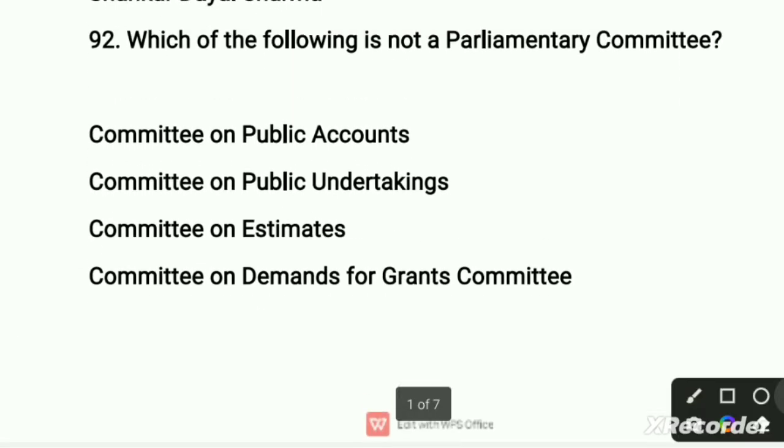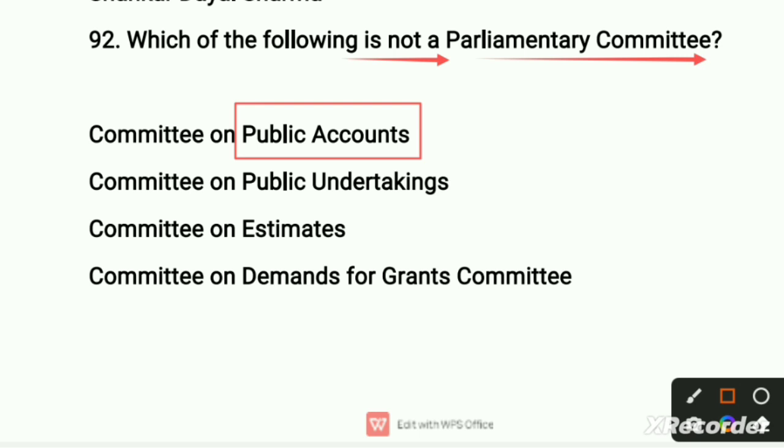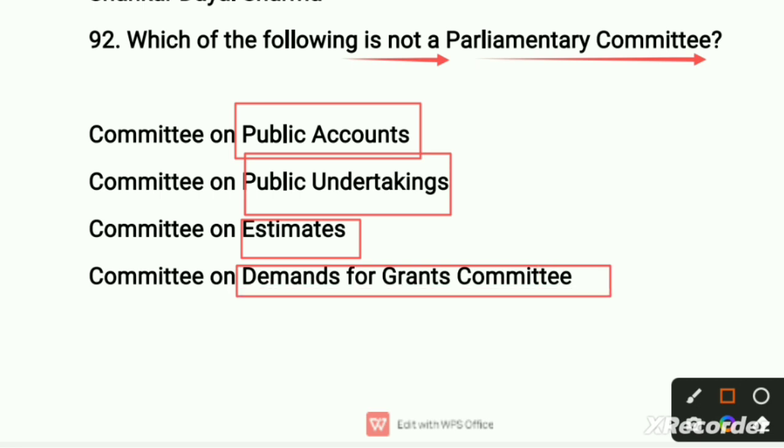This is a very easy question which comes in examinations. Which of the following is not a parliamentary committee? The first is the Committee on Public Accounts, the second is the Committee on Public Undertakings, the third is the Estimates Committee, and the fourth is the Committee on Demands for Grants.